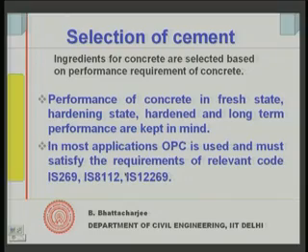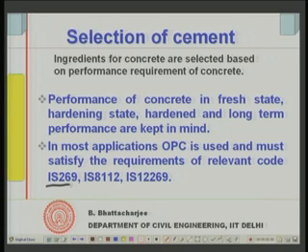Well, the most common of course is ordinary Portland cement, that we have understood by now, and it must satisfy the requirements of the relevant code. There are 3 codes I have mentioned here. IS 269 is meant for 33 grade, this is meant for 43 grade, and this is meant for 53 grade.